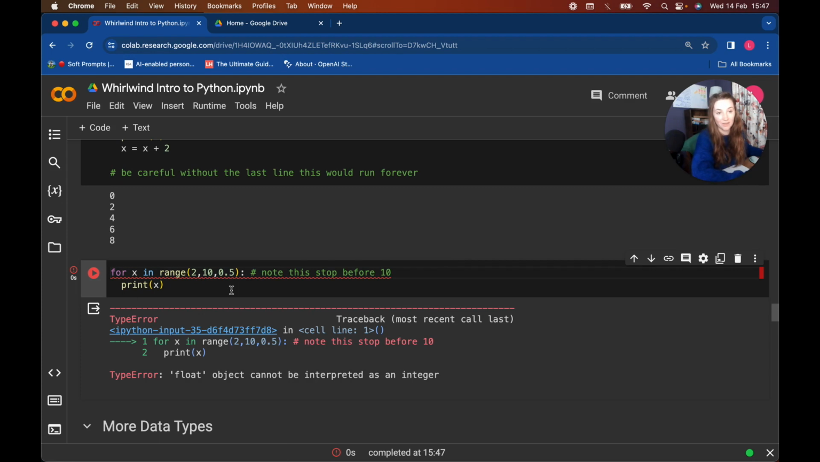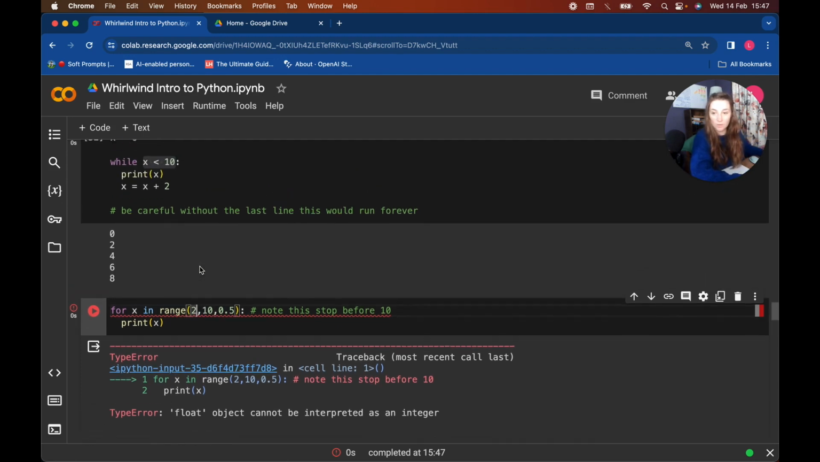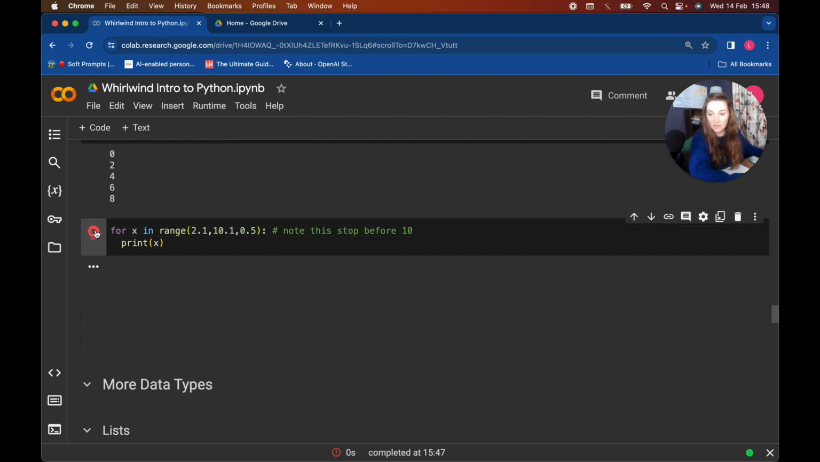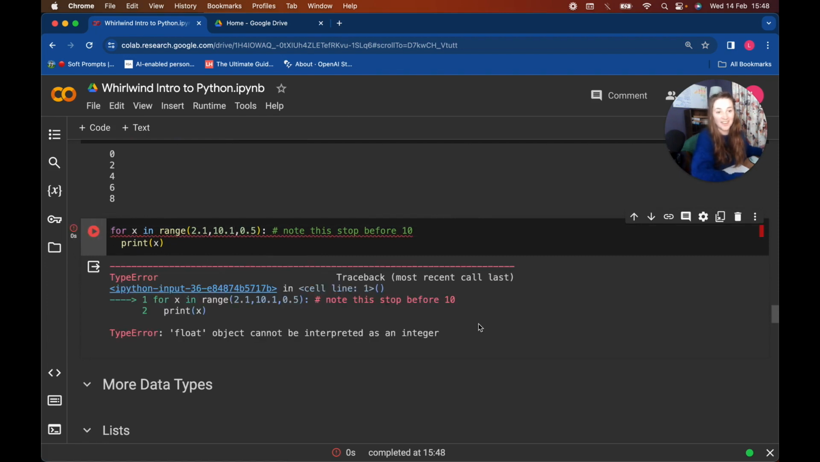So here we go. This is an interesting one to see. A float cannot be interpreted as an integer. Ooh, what is the problem here? Let's have a look. And let me see, I'm going to try and debug on the spot. No. Okay, this is a great lesson in debugging, like a live one.